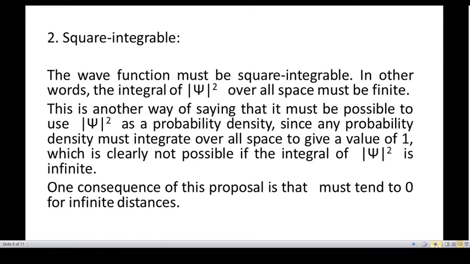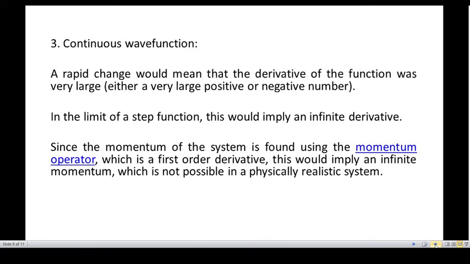Second, the wave function must be square integrable. In other words, the integral of psi square over all space must be finite. So this is the second point about the wave function. And third, it must be continuous. So the wave function must be continuous.